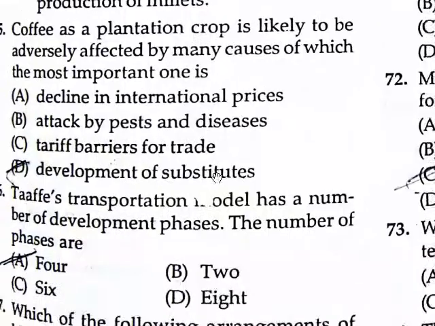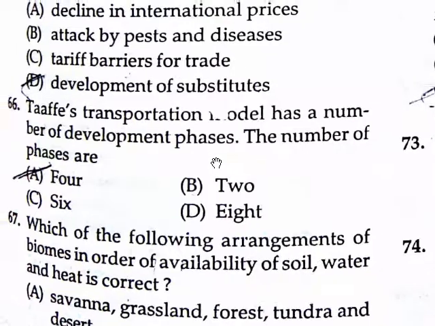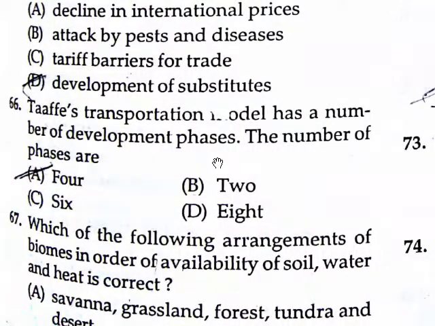Taaffe's transportation model has a number of development phases. The number of phases is 4.